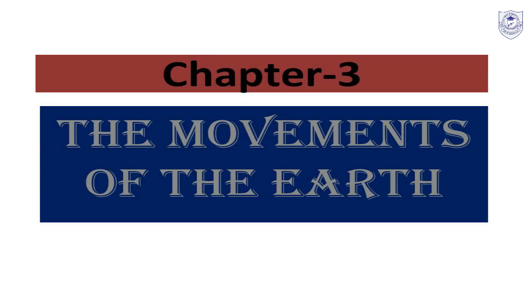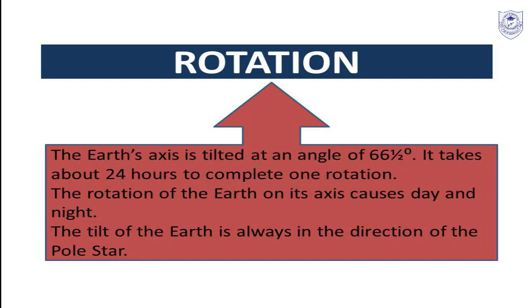And chapter 3, we have the movements of the earth. Before, people believed that the earth is the center of the universe, isn't it? But the sun is at the center of the solar system along with the planet which we are living on, that is the earth. That means the earth and the other planets revolve around the sun. And rotation: the movement of the earth on its axis is called rotation.